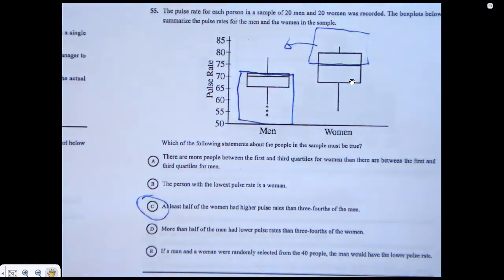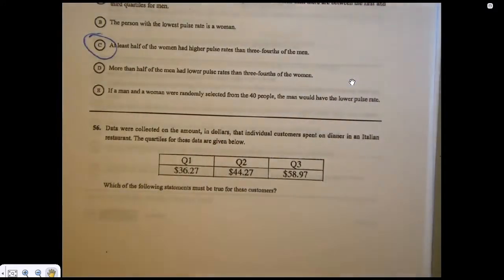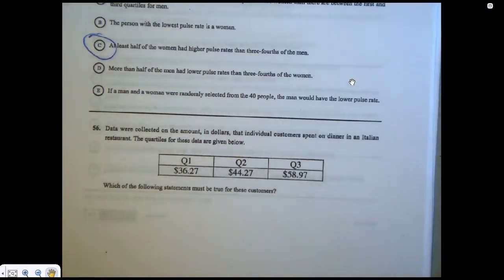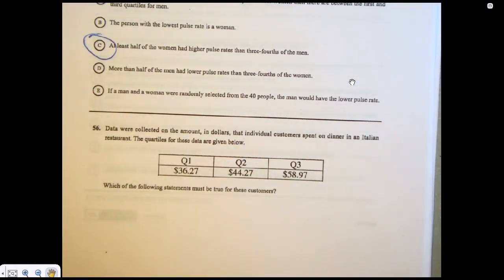56. So we got Q1, Q2. Remember the Q2 is the median. And then Q3. Which of the following must be true? Well, let's see. So the answer is A.